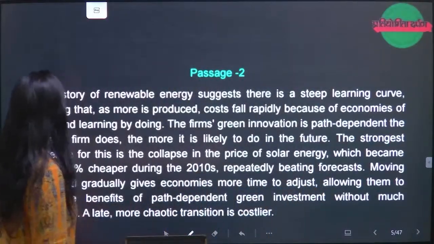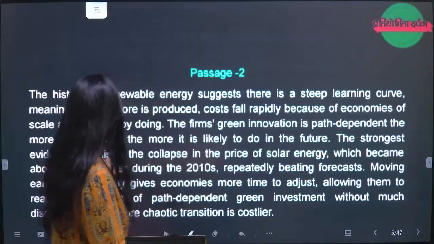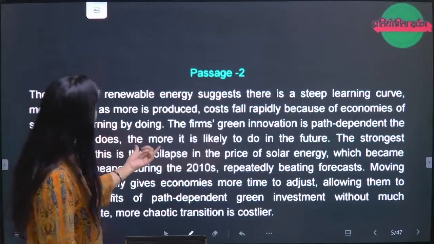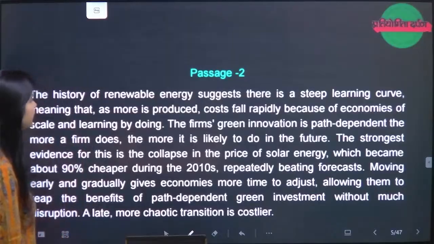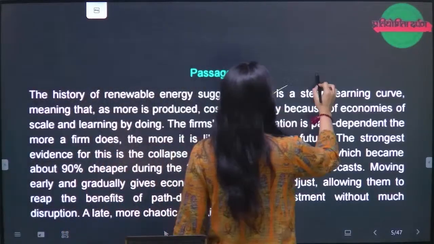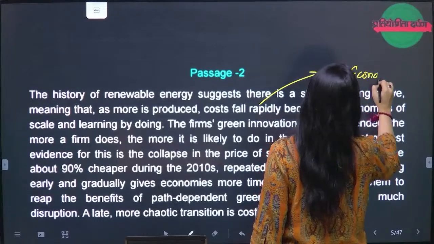Next, passage 2. The history of renewable energy suggests that there is a steep learning curve, meaning that as more is produced, cost falls rapidly because of the economies of scale. Now, this is referring to your GS economics, right?